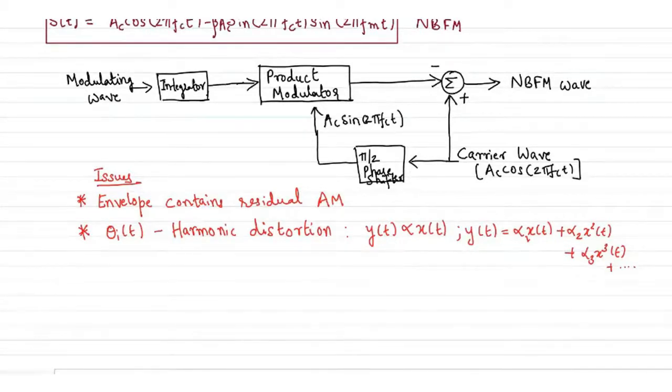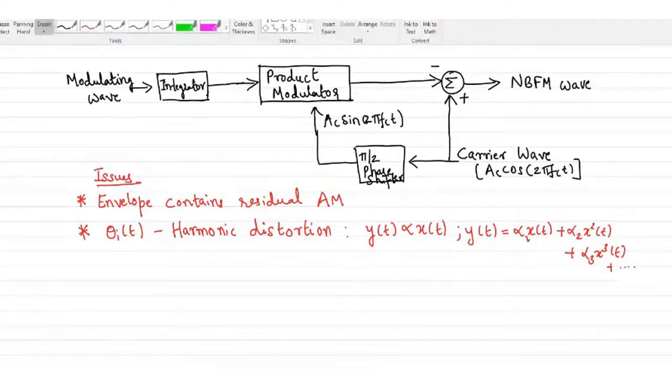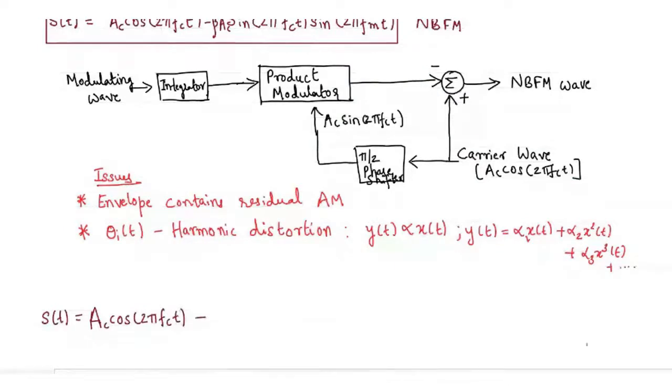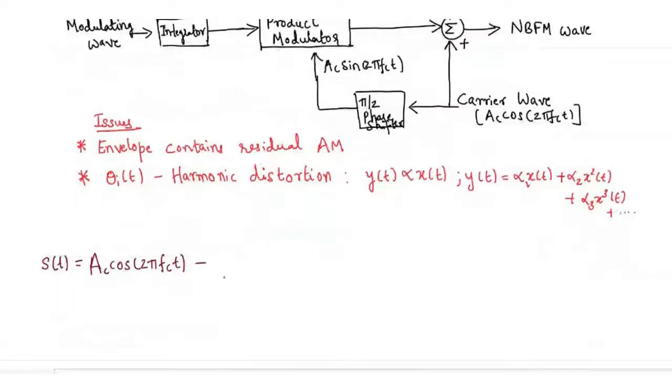If I try to rewrite this s of t, the equation for narrowband FM, in terms of trigonometric expressions, this is A_c cos 2 pi f_c t minus, of course I can write this cos into sine term.